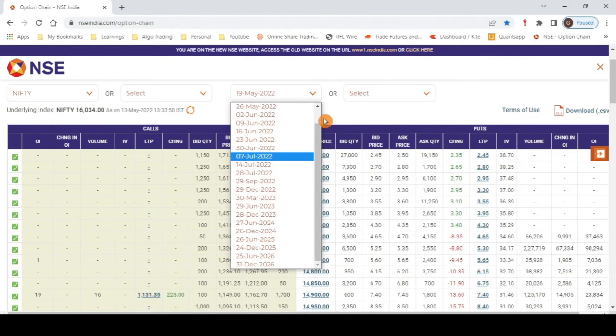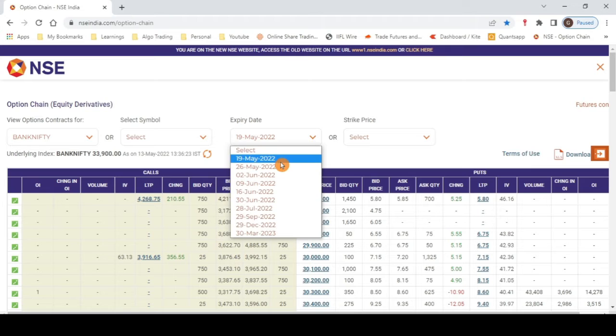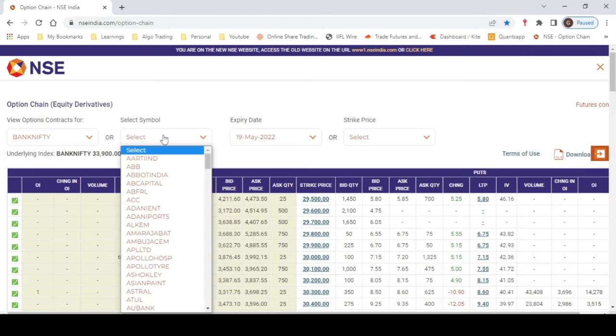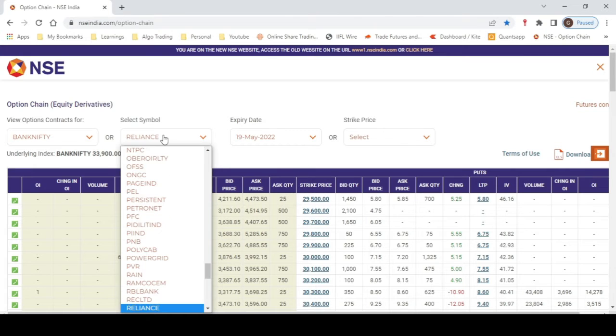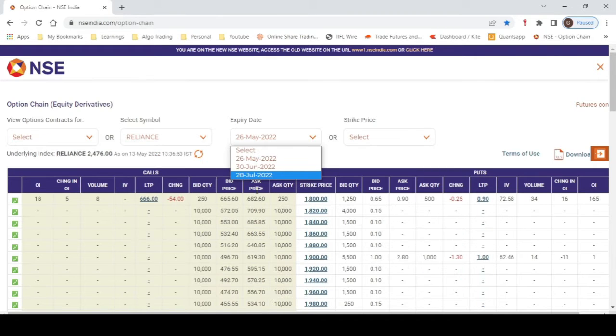If you look at the Bank Nifty, we have the weekly expiries like Nifty up to July and the monthly expiry for September, December and the following quarterly expiry. If you look at any of the stocks, let me take Reliance. For Reliance, we have the current month plus 2 more months expiries that are available.